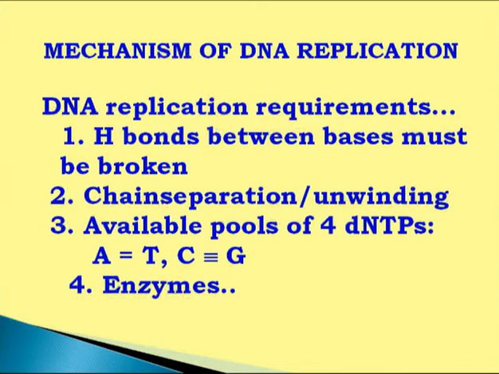And as I said, there is topoisomerase which can introduce a nick, and because of introduction of the nick, there are a lot of single strand specific proteins responsible for breaking of hydrogen bonds and unwinding. And then the available pools of the 4 dNTPs like dATP, dCTP, dGTP and dTTP. These are the precursor molecules for synthesis of nucleotides. These should be available. And then enzymes, particularly DNA polymerase III, which is responsible for processive chain elongation in the case of bacteria or prokaryotes, adds mononucleotides one by one continuously.